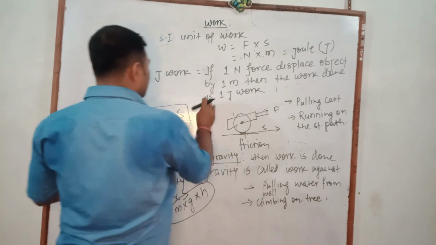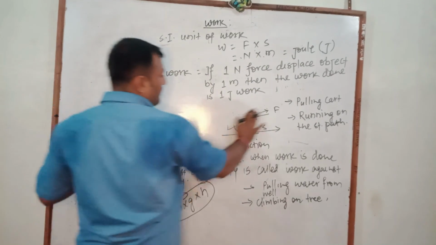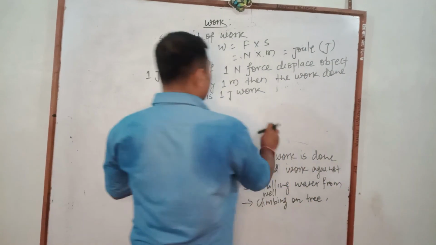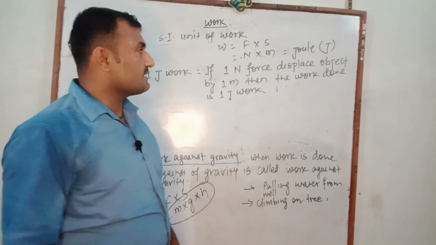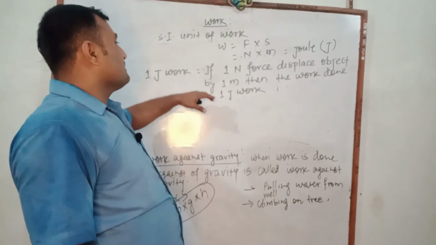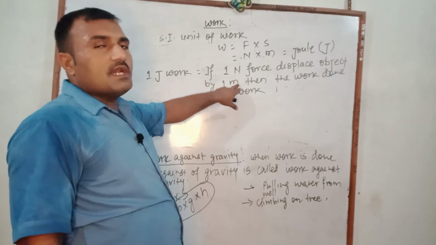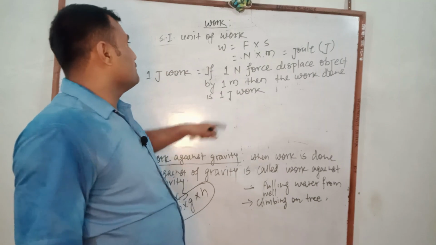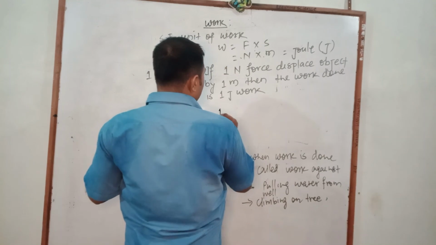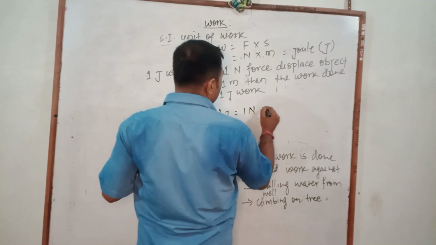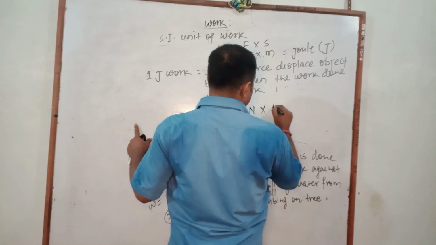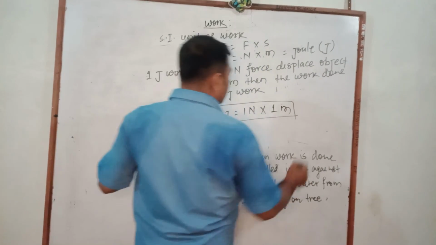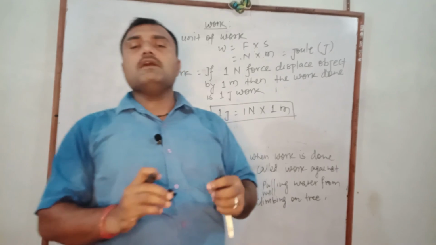How do we define that 1 joule of work? If 1 Newton force displaces an object by 1 meter, the work done is 1 joule, and we write 1 joule work equal to 1 Newton force displacing an object by 1 meter. And in this way we can find out how much work is done.